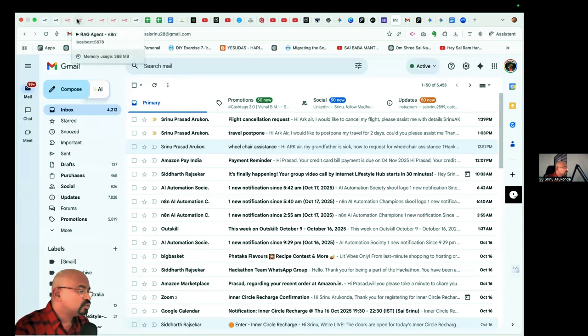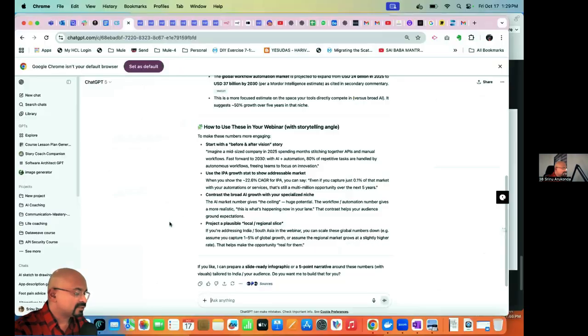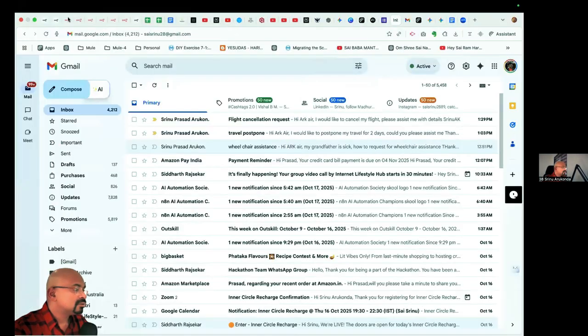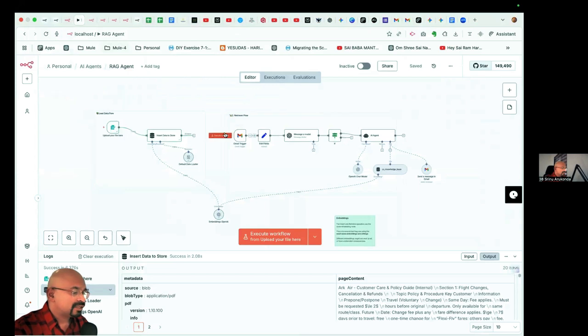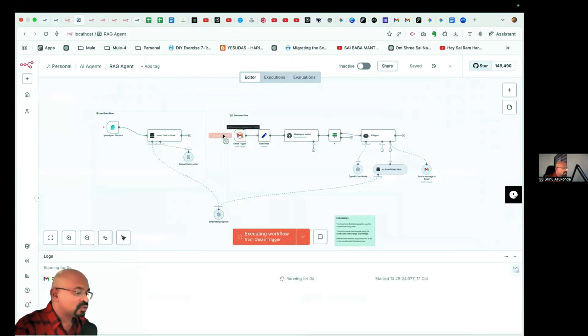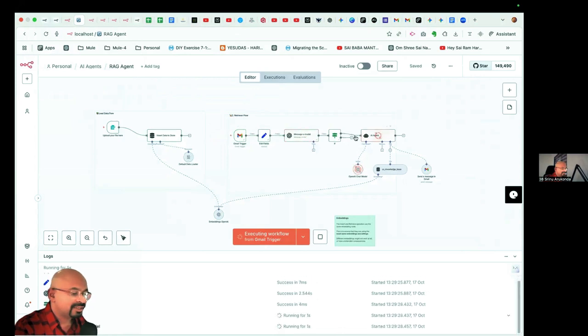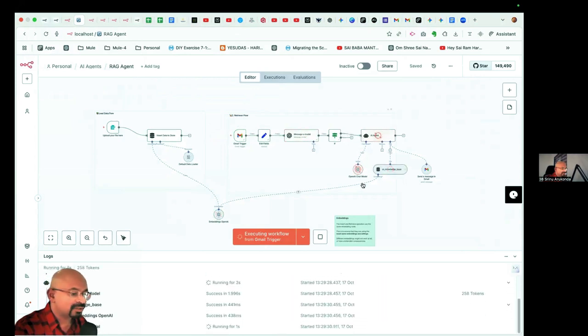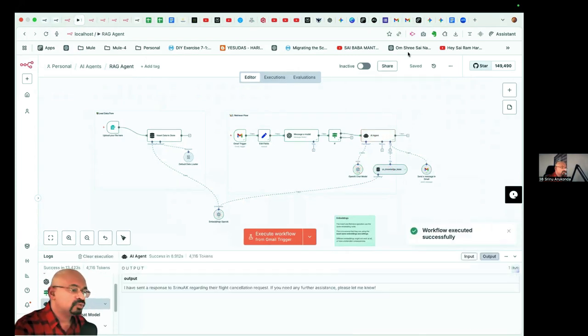Now I'm going to my n8n and triggering this workflow. It will get that customer care email, then the agent works on it, gets the data from the knowledge store regarding cancellation details, and sends the response back to me.